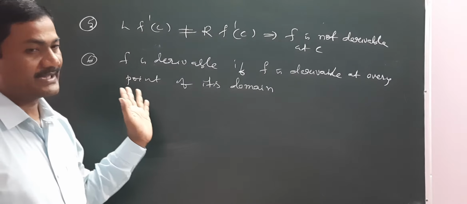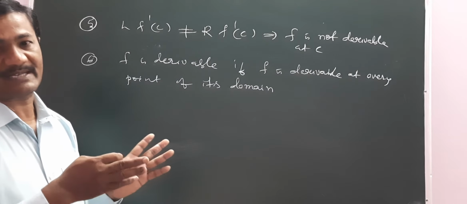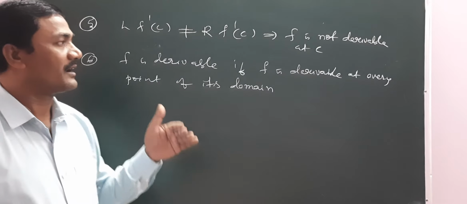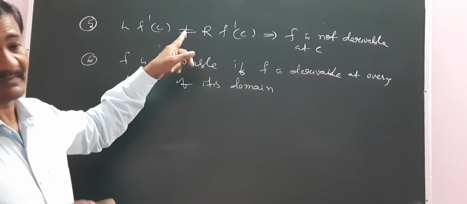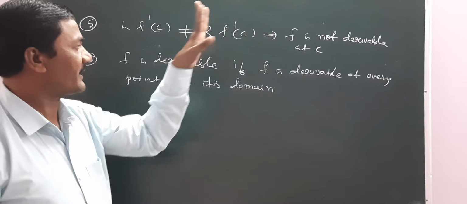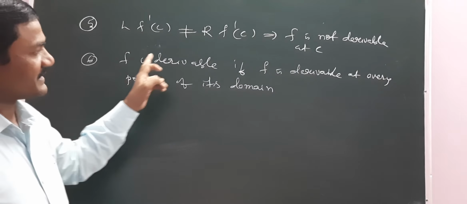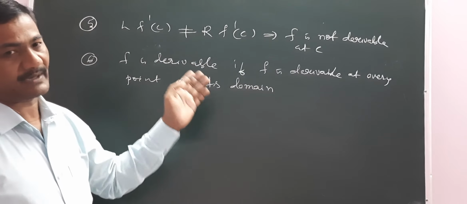Left derivative means limit x tends to c minus of (f of x minus f of c) by (x minus c). Right derivative similarly. Left derivative equal to right derivative means f is derivable. Left derivative not equal to right derivative, f is not derivable. f is derivable means it is differentiable at every point of its domain.